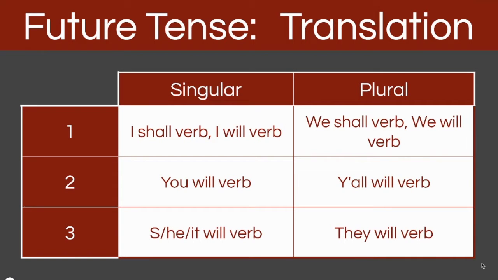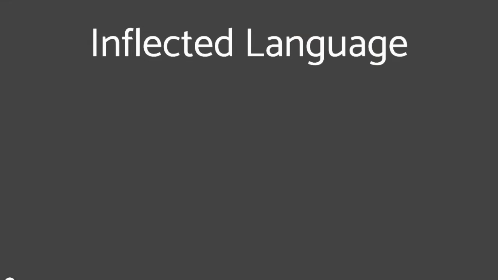If you use "will" to translate the future tense, that's fine. That's the most common thing. It is nice to know that in the first person singular and plural, "shall" is actually the more proper thing to say. So "I shall verb," but it is not incorrect to say "I will verb." So don't feel like you have to hold yourself to "shall" if it doesn't come naturally to you or if you feel it sounds a little overly formal.